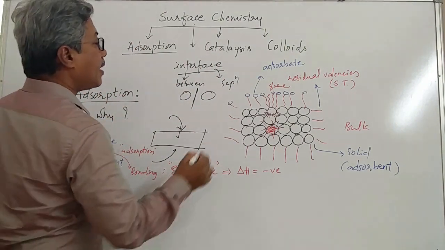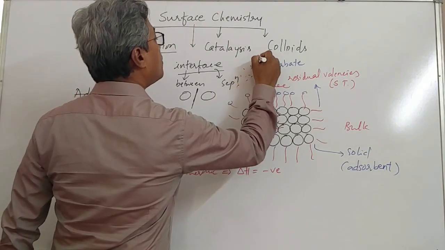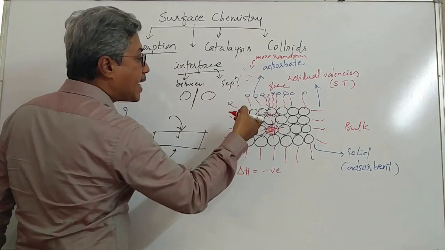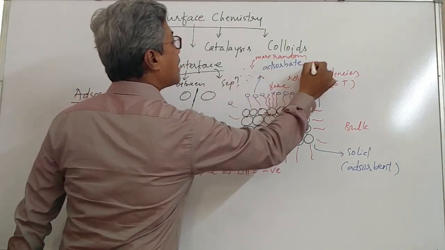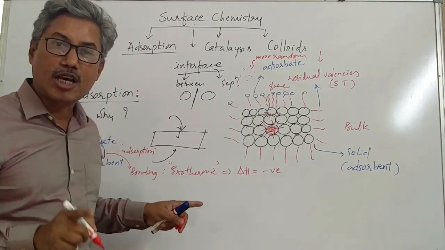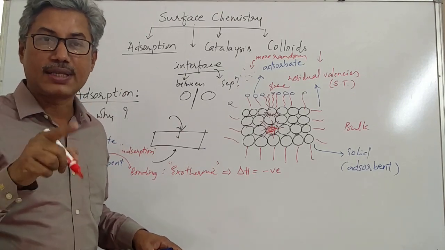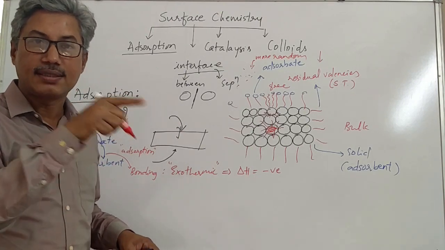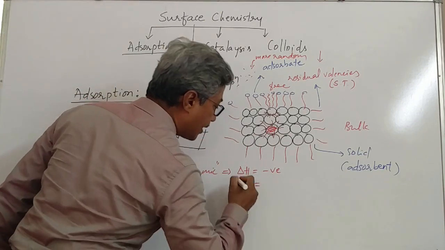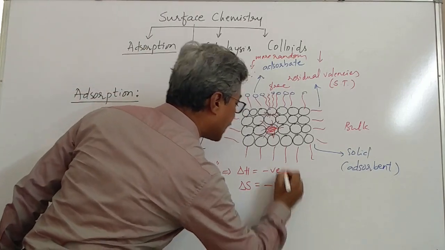And one more thing. Here, particles before adsorption are in a more random state. Upon adsorbing, this randomness is decreasing. That means due to the adsorption of the gas on the surface of the solid, the entropy or randomness of the gas is decreasing, and hence the sign of delta S for adsorption of a gas on a solid is negative.